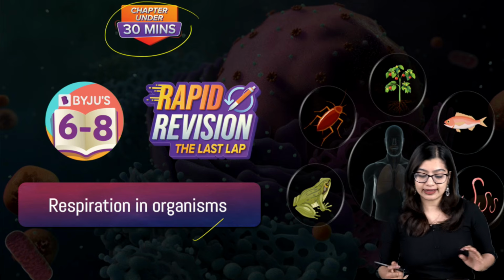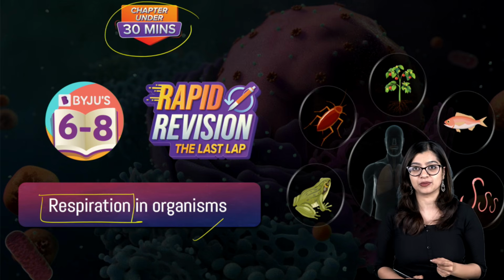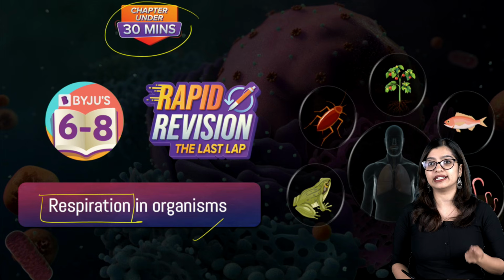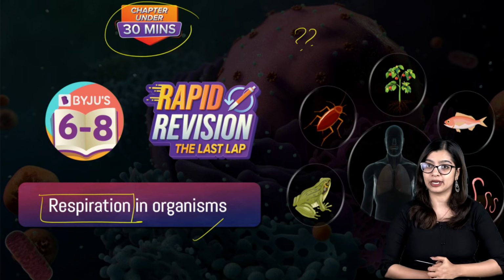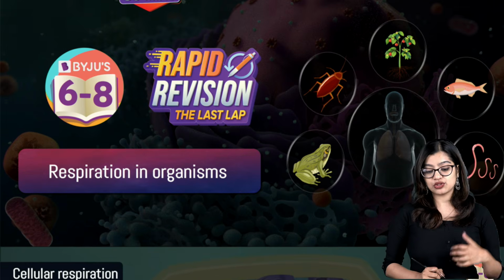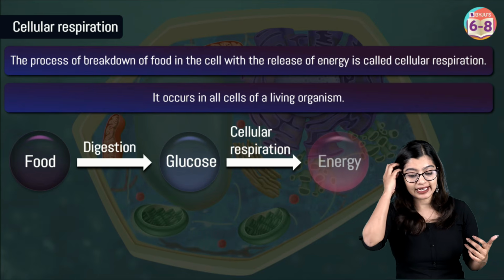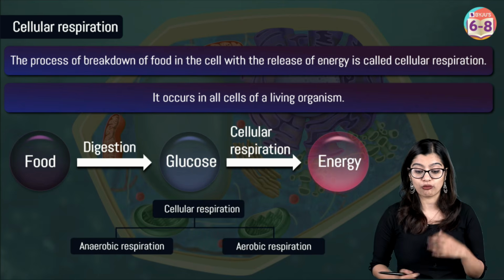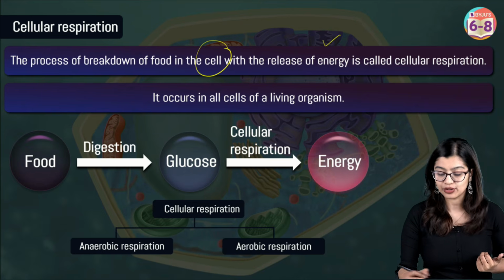Now, as you see, the chapter name here says respiration in organisms. So the first thing we need to understand is what is respiration and why are we studying about it. Now, respiration is also often known as cellular respiration, which can be defined as the process of breakdown of food within the cell in order to release energy.